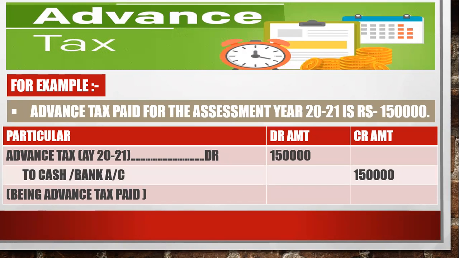Okay. So over here, I have passed the journal entry. For this, I have not passed it in the Excel sheet. I have just shown you how to pass it in an Excel sheet. So you can prepare and pass it again. For advance tax and provision for tax also, they will give you a separate question on this. So you can pass the journal entry in Excel easily: particular, debit, credit, advance tax debited to bank, and you have to give the narration also, same as this.